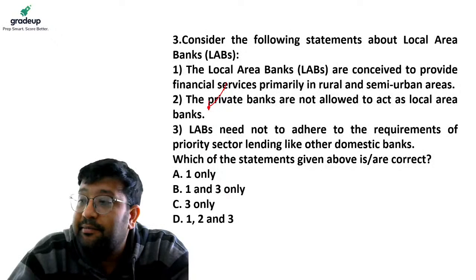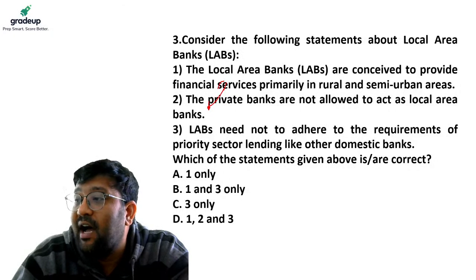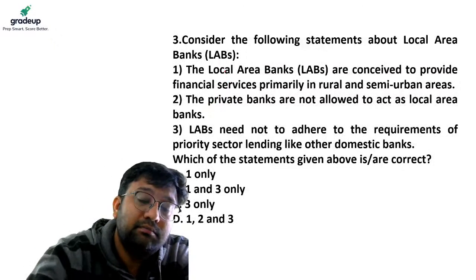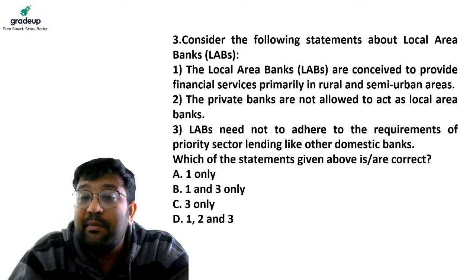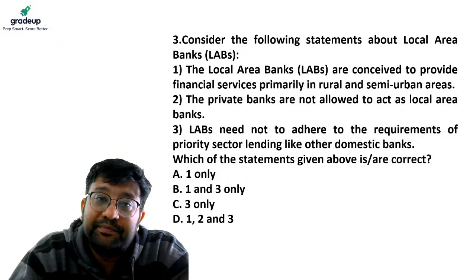Ujjwal is saying B. Shri Kutan, Smriti, Shivangi and other people who are present, please answer the question. Silambarsi is saying B. Guys, please answer.